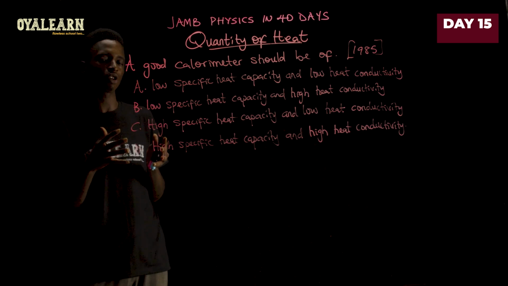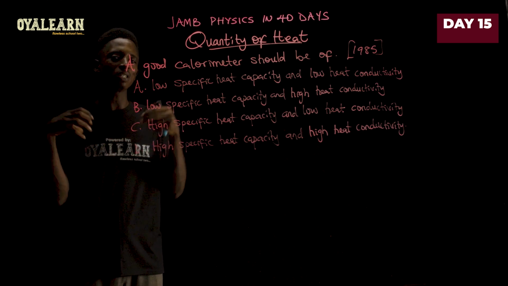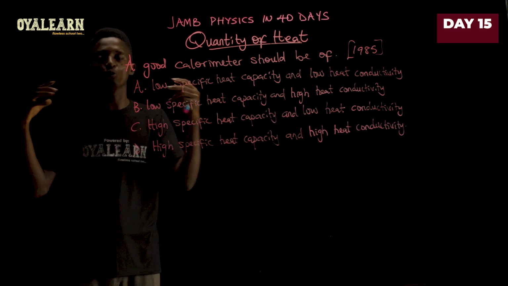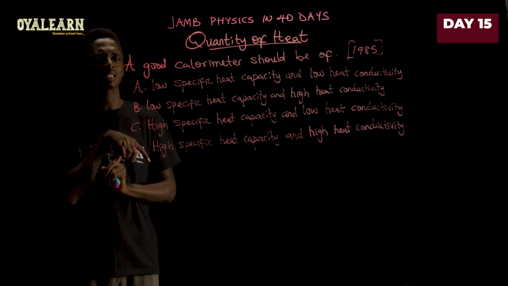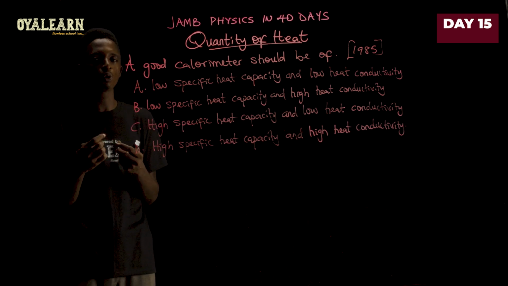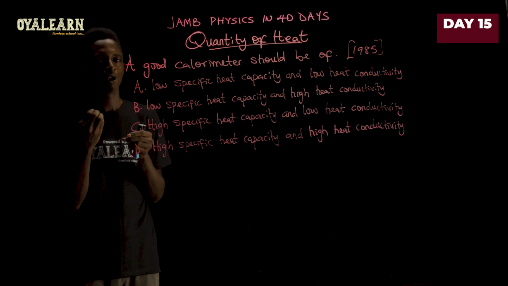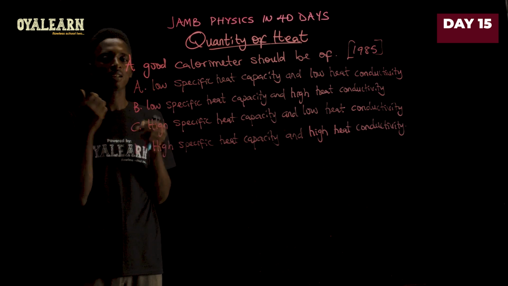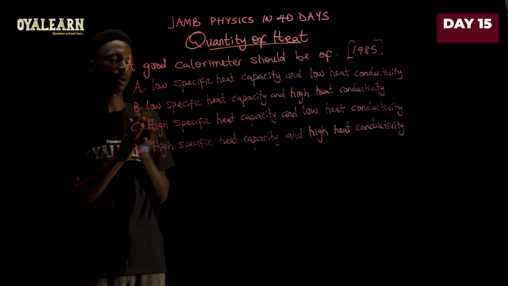While you are conducting this experiment, you want to ensure that you keep the heat within the calorimeter. That is, the calorimeter should not distribute the heat to the surroundings. Another thing you want to ensure is that the heat that the calorimeter itself is going to absorb is limited to the smallest amount possible. So the calorimeter should only absorb very little heat from the experiment. Those are the two things we want to ensure in this experiment.